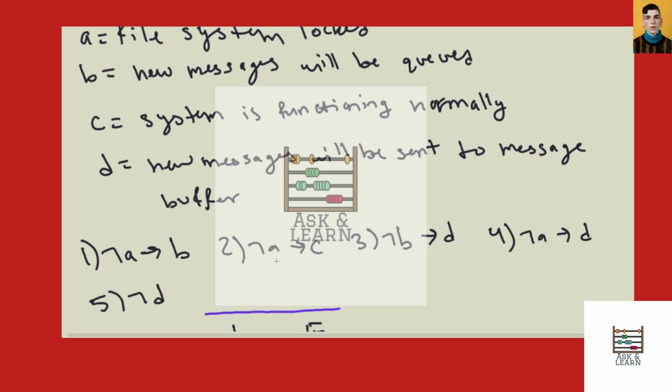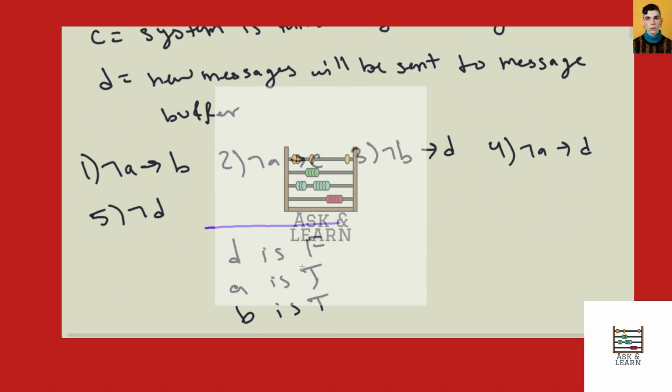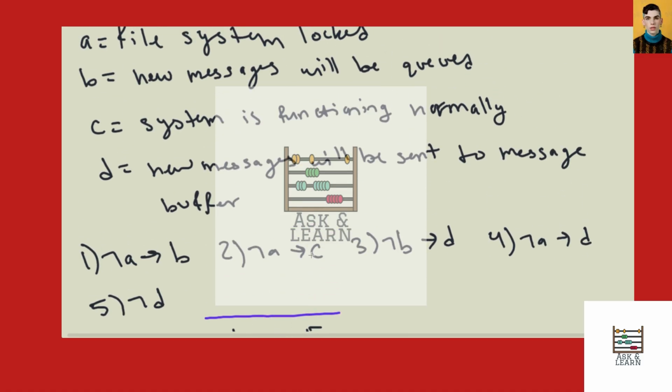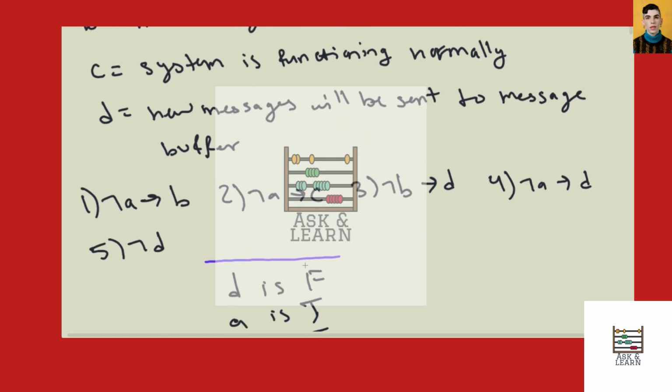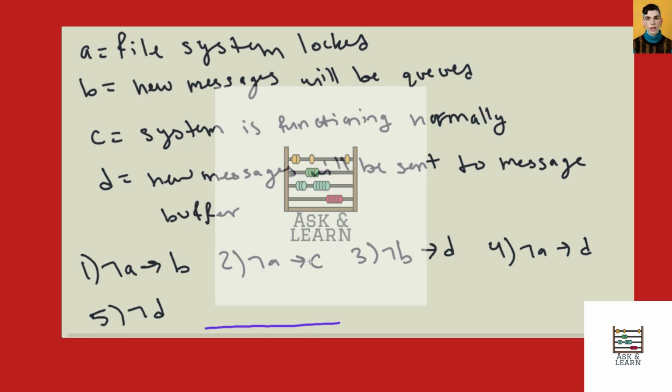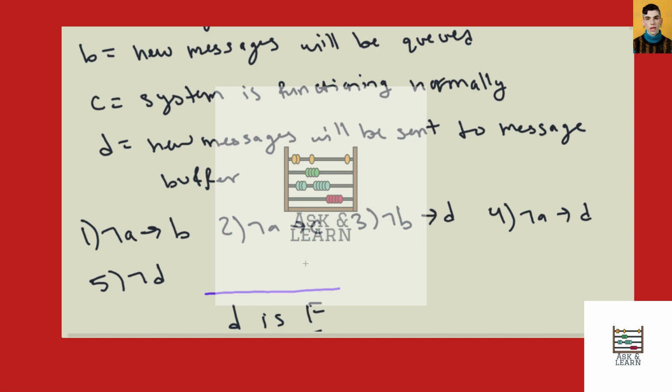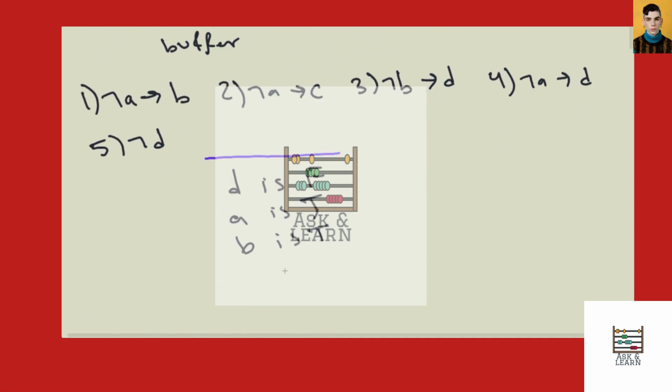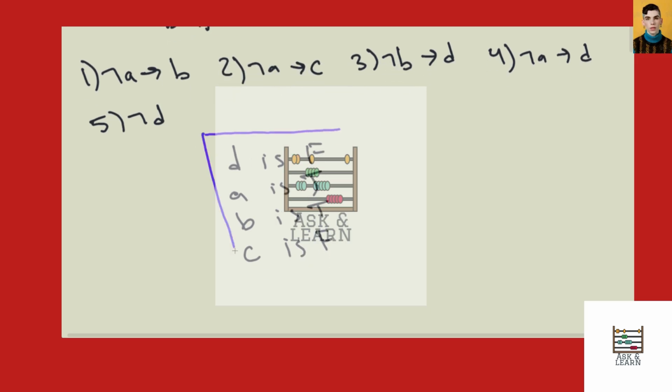So we have to find the inverse of this as well. We know that our A has to be true, which means that our C has to be false. The system has to not be functioning normally because the file system is locked, which means that new messages will not be sent to the message buffer. So our C is false. And this is how the system will be consistent.